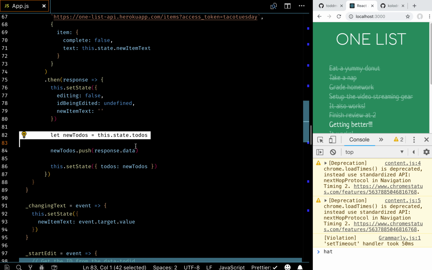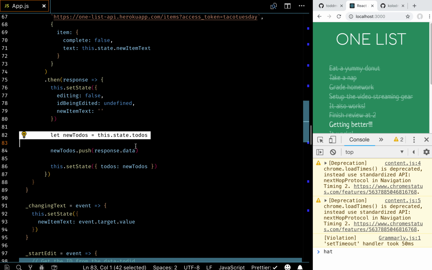Isn't there a way to go into the API and basically avoid this entire secondary state? I thought there was a way that we could update an item with a certain call using the ID of the given item. So basically, what we're doing here is we're appending a new item onto the end of the to-dos.